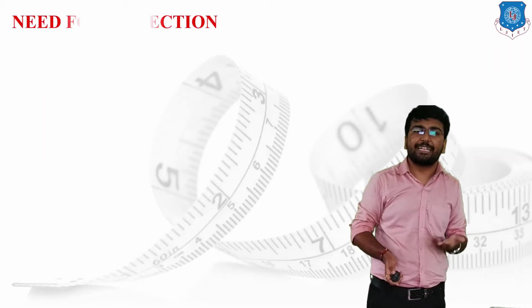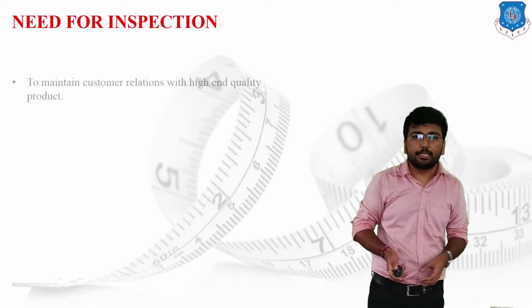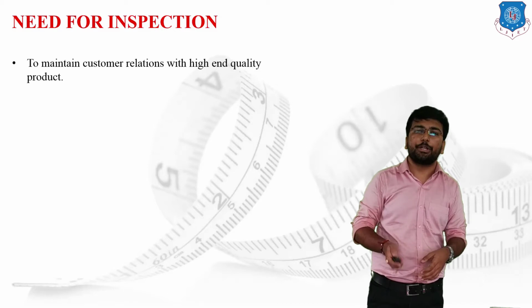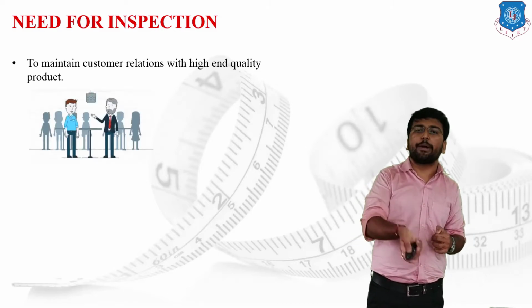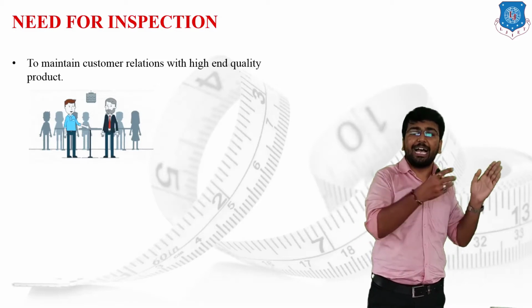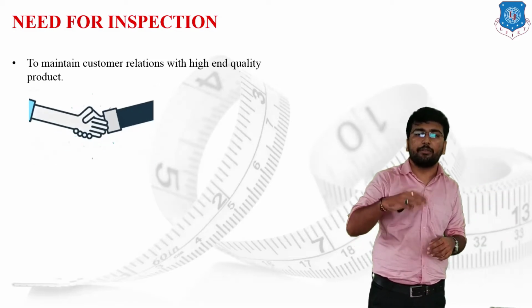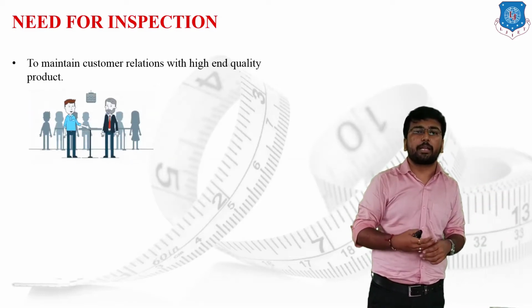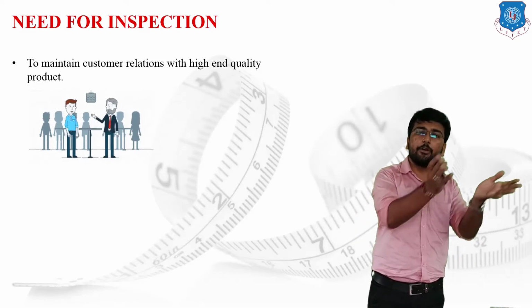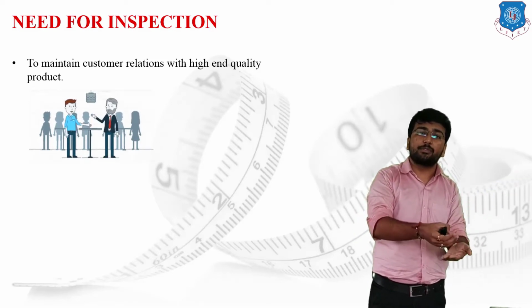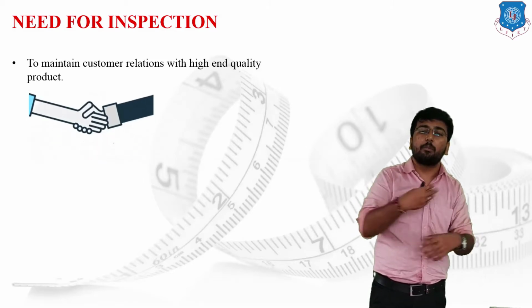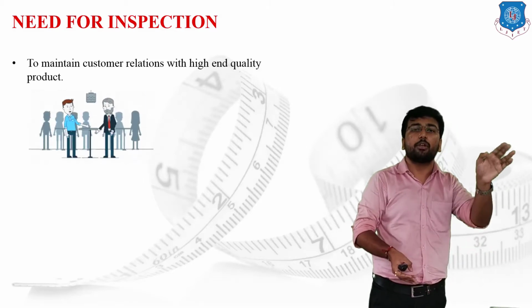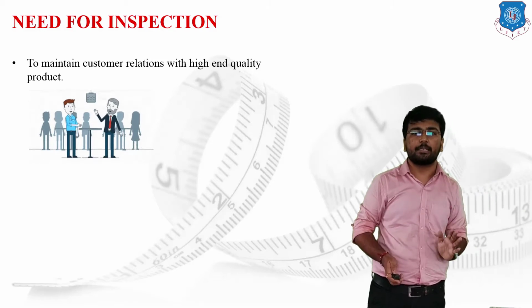The next one is to maintain customer relations with a high-end quality product. To maintain the customer relation, we have to provide output with high-end quality. It means whatever outcome comes out of my company will have a quality that is accepted by the customers, and because of this the customer will maintain the relation and the brand value of the company will increase.